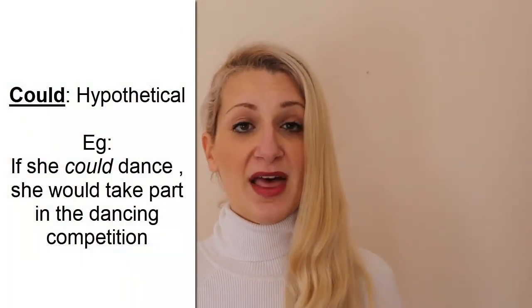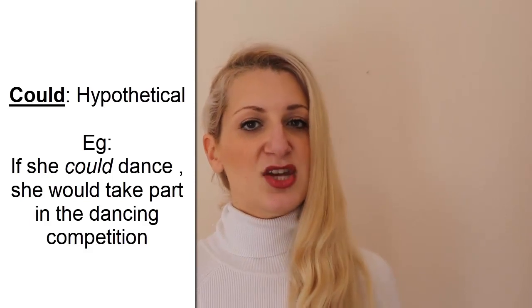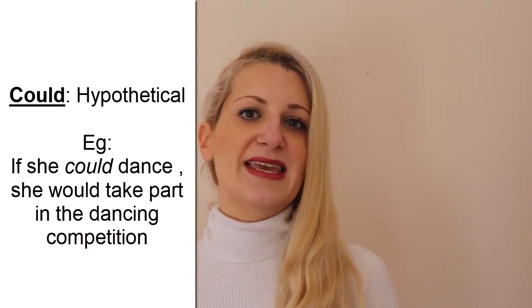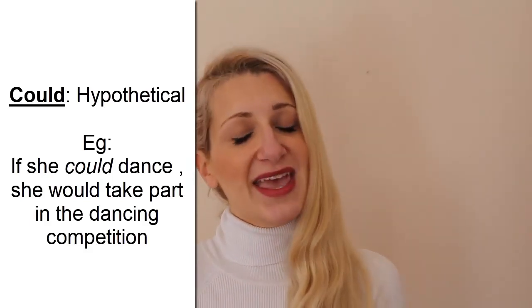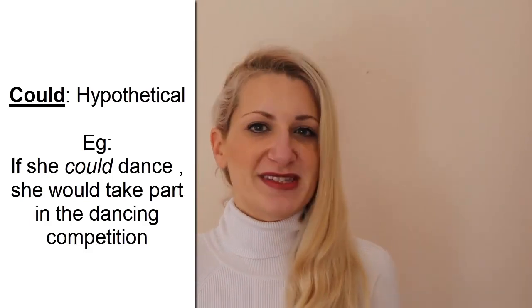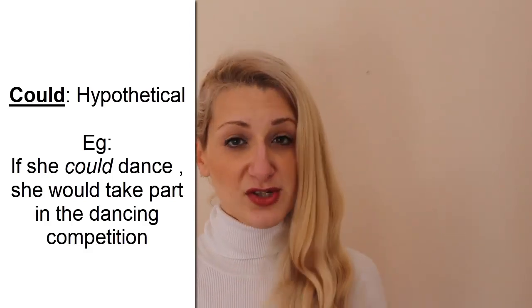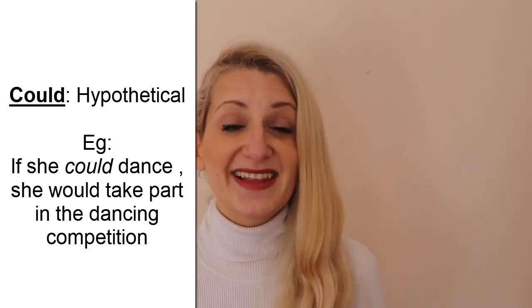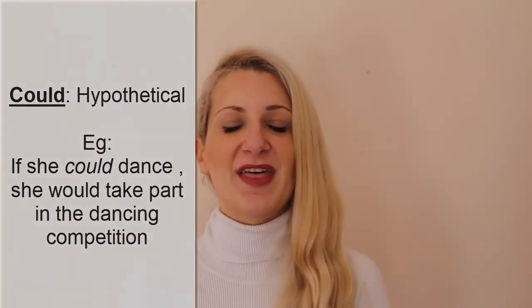Secondly, we use could to talk about something hypothetical, something we would do if we had the ability to do something, but we don't. For example, if she could dance, she would take part in the dancing competition, but she can't dance, so she won't take part. Although we use could, it doesn't refer to the past only as in the first case, it also refers to the present because she still can't dance. That's why I said it's hypothetical.